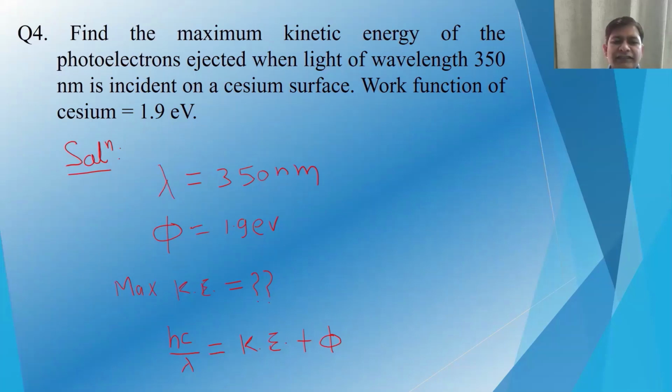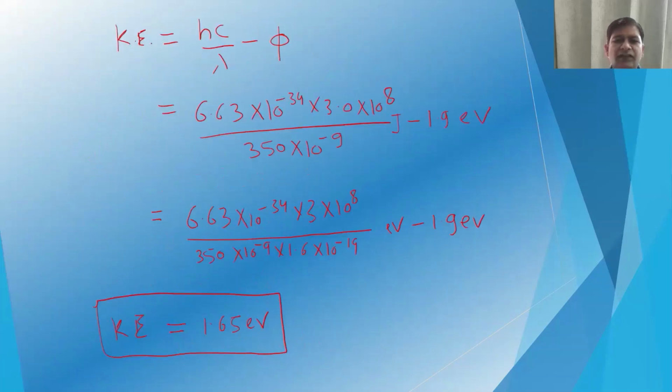We know that hc by lambda is equal to kinetic energy plus work function of that metal. So the kinetic energy, you can just rearrange that, will be hc by lambda minus phi. Then hc by lambda, you can also convert into electron volt by dividing by 1.6 times 10 to the power minus 19. The maximum kinetic energy of the photoelectron will be 1.65 electron volt.